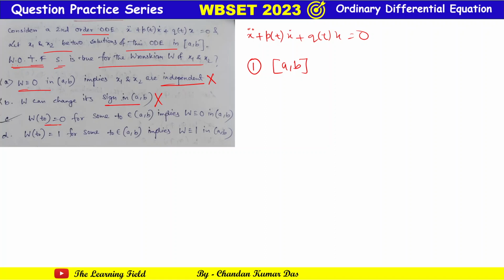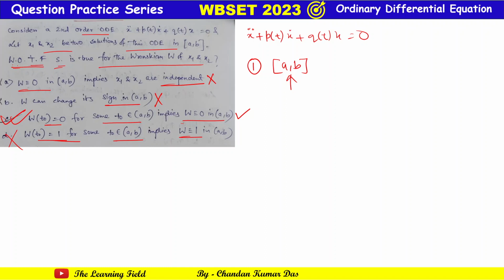Then option C says that if W(t0) equal to 0 for some t0 belonging to AB, then W is identically 0. Yes, if at any point in this interval it gives the value 0, then throughout the interval it gives the value 0. It is a direct result. Option C is true. Option D: if W(t0) equal to 1 for some t0 in AB, then W is equal to 1. No, it may not be true, because it is only true for 0: if it is 0 at any point of an interval, then it is 0 throughout the interval. You can also check this option by constructing an interval.